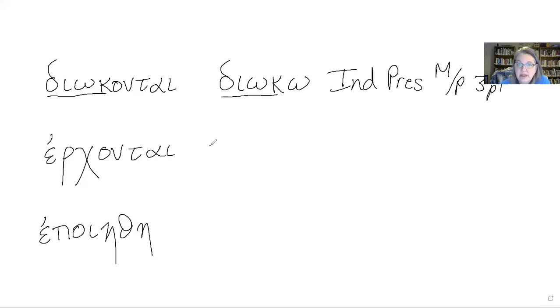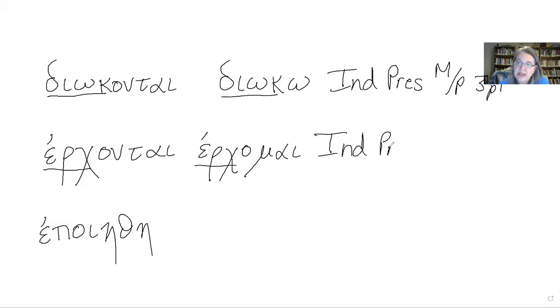But here, the lexical form is erkomai. And so even though we have the same thing, no augment, the present tense stem, the same ending, the way we're going to parse that is indicative present. And here we're going to put a D for deponent because this is a deponent verb. Again, we know that because in the lexical form, it ends in omai instead of omega. And of course, this is still third plural.